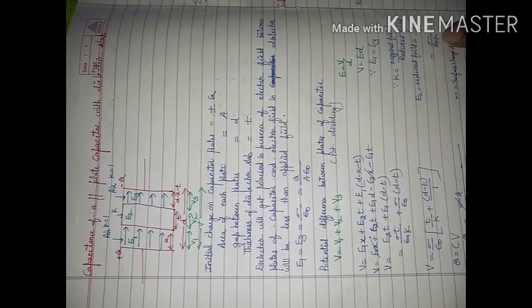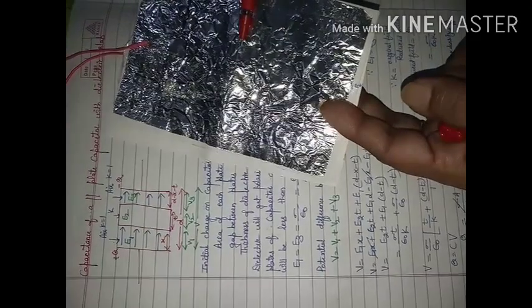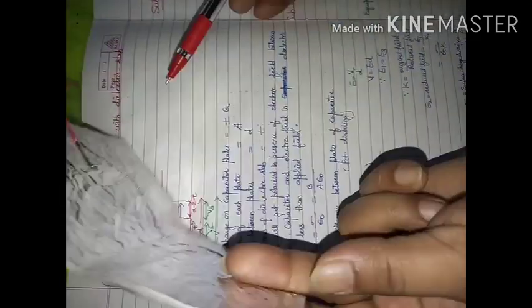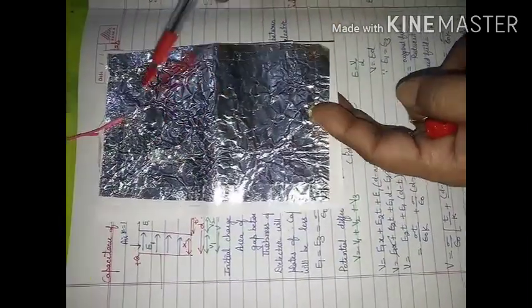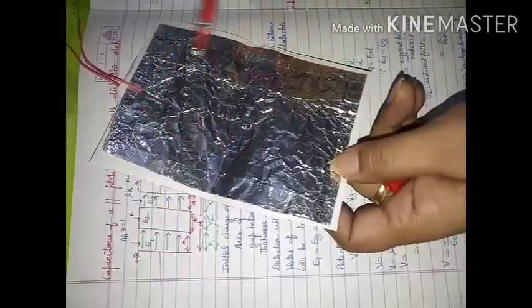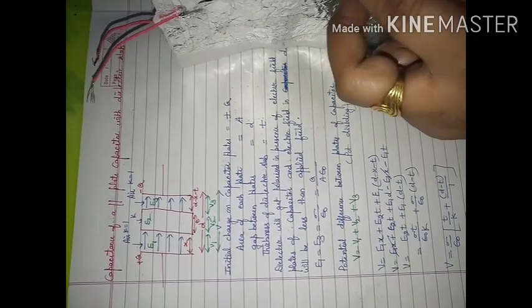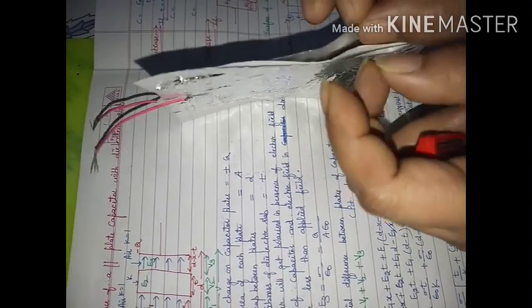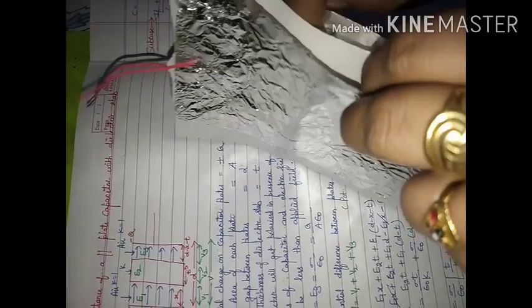If I show this case to you, this is one aluminium foil. This is another aluminium foil. This is acting as a plate of the capacitor, and this is also acting as a plate of the capacitor, each with area A. And in the space between the two plates of the capacitor, I have kept one paper. Paper will work as a dielectric substance here. If I have this sort of case,